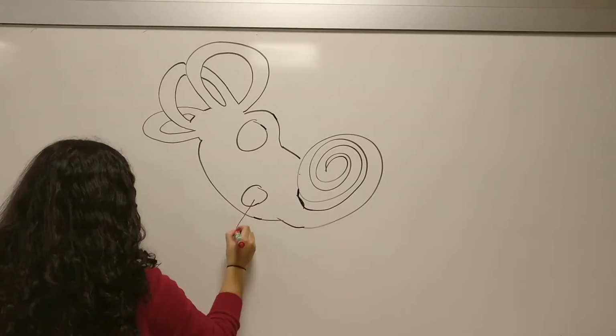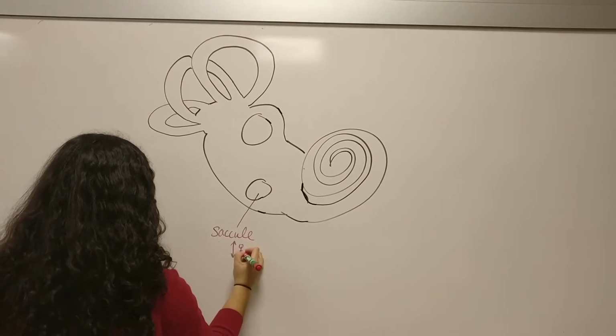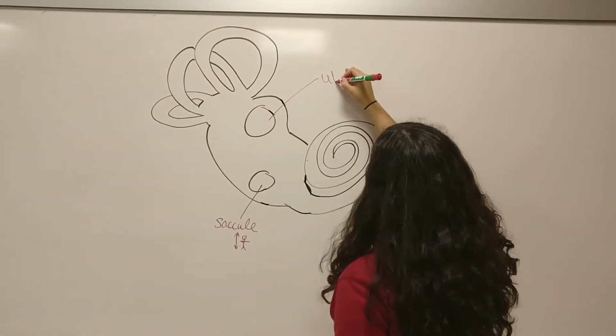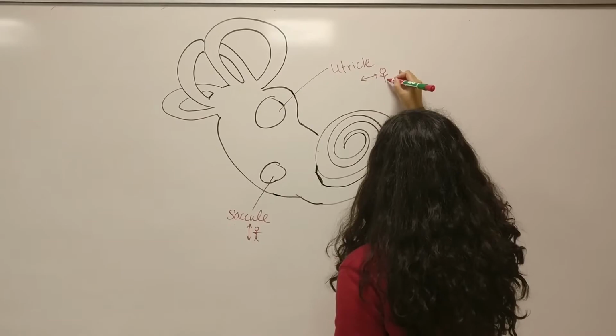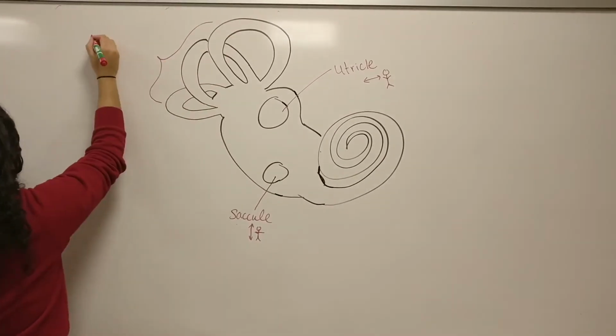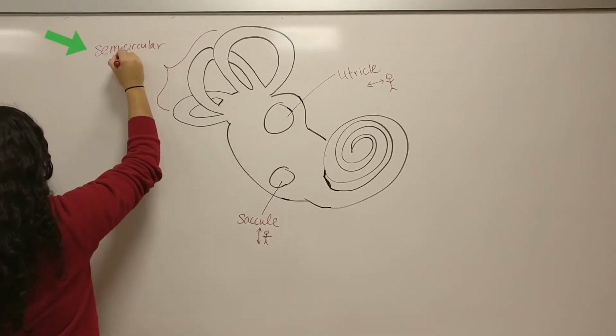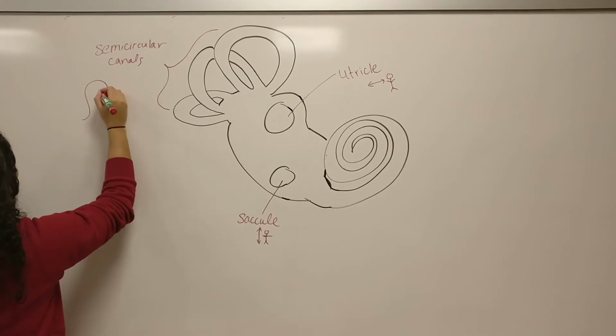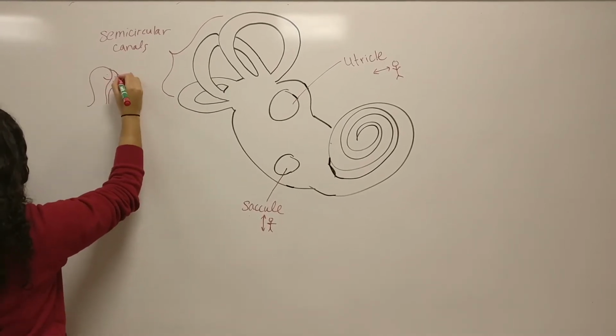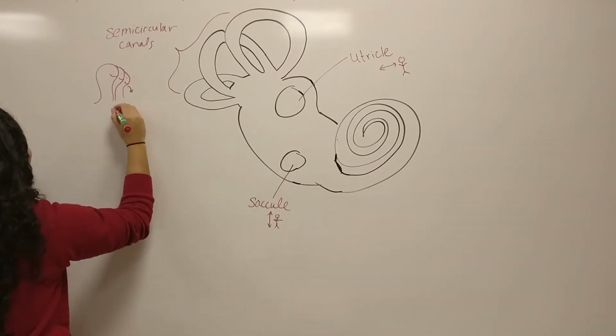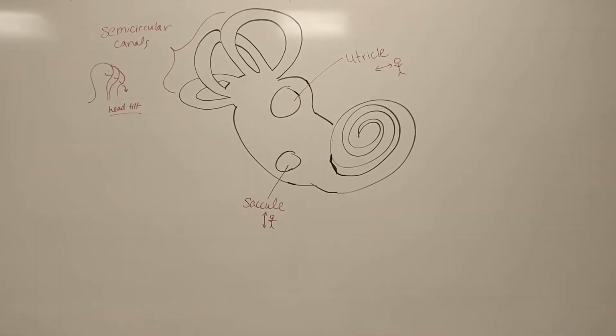Ta-da! The otolith organs include the saccule and the utricle. The saccule is responsible for acceleration in the vertical plane while jumping vertically upward, and the utricle is responsible for head acceleration in the horizontal plane while running forward. The semicircular canals detect angular head acceleration while the head tilts to head the ball. The vestibular system coordinates with the visual system to align the head in order to make contact with the ball and send it in the right direction.